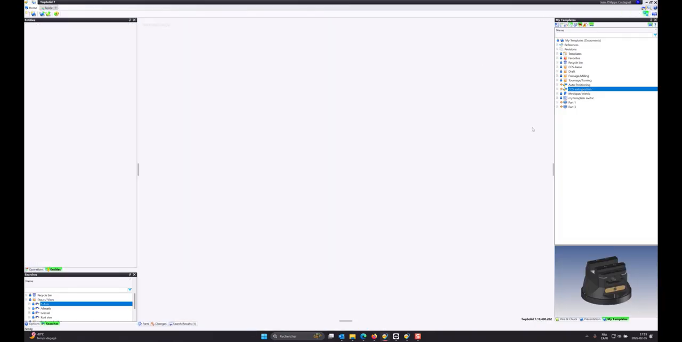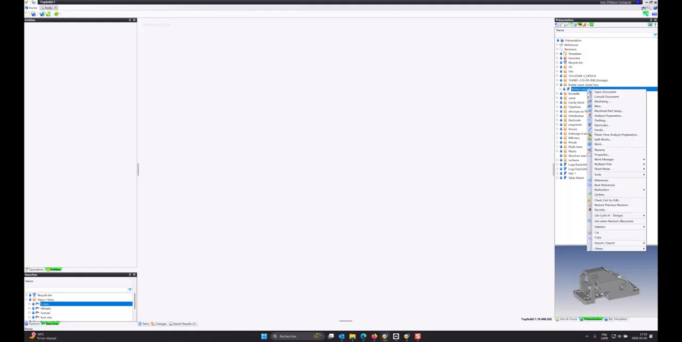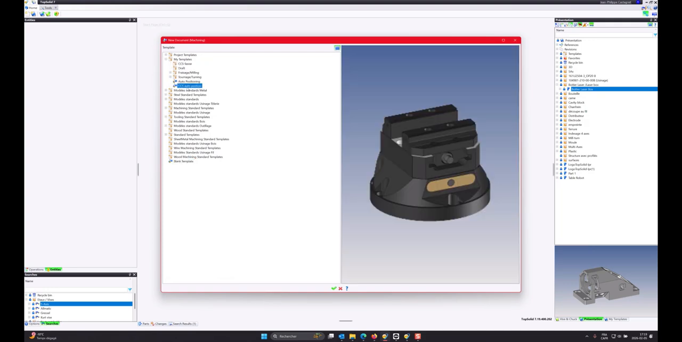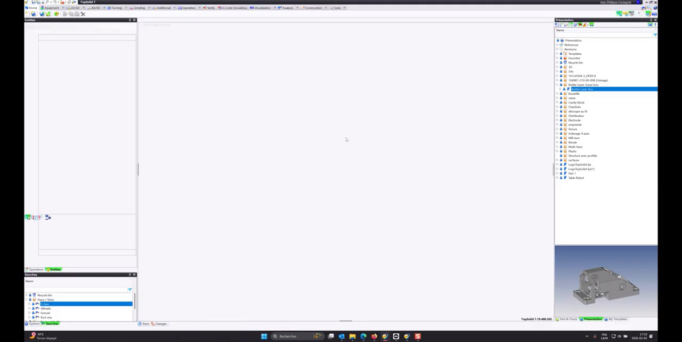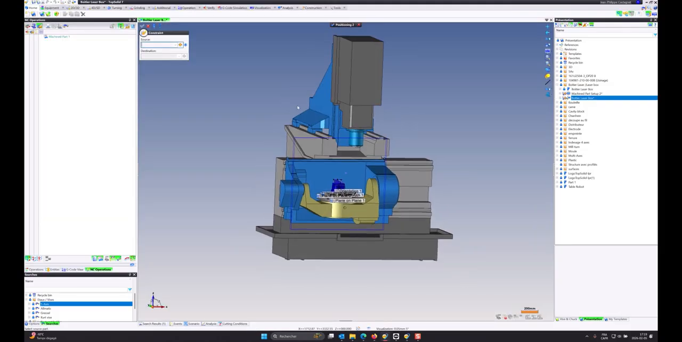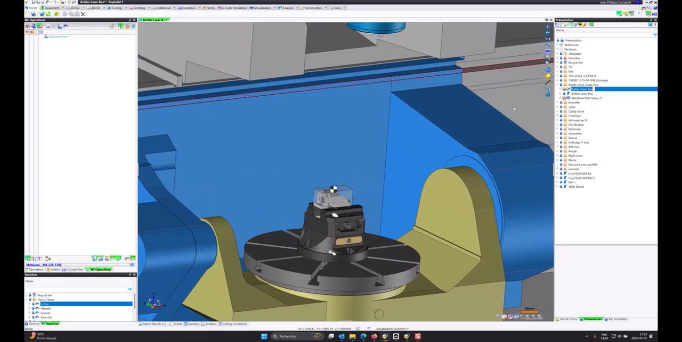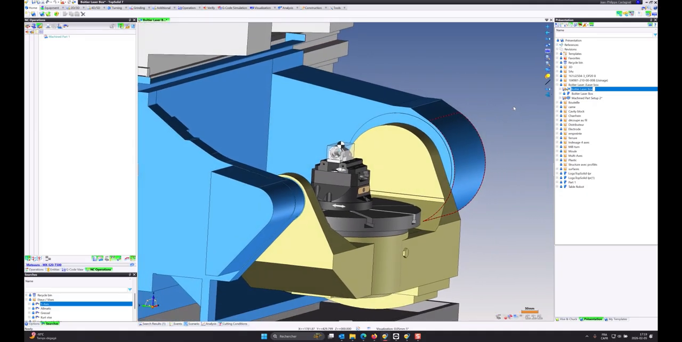I can actually close this, go back to my part, and do machining now. Use my template, CAD-CAM Service Auto Positioning. And everything should be in place and ready to go.